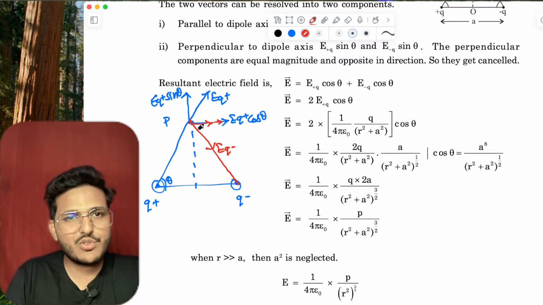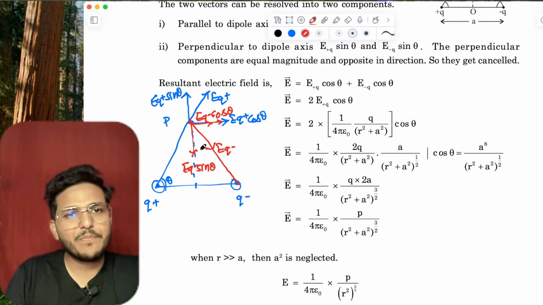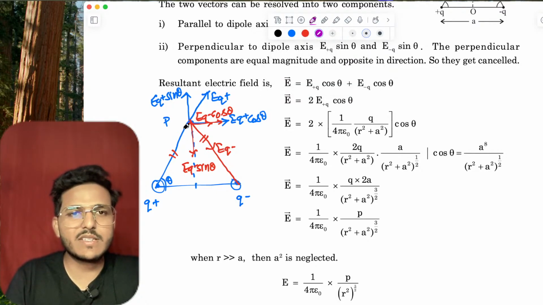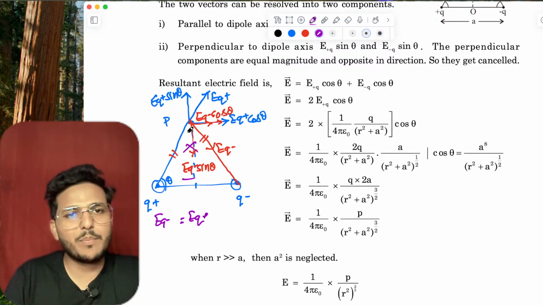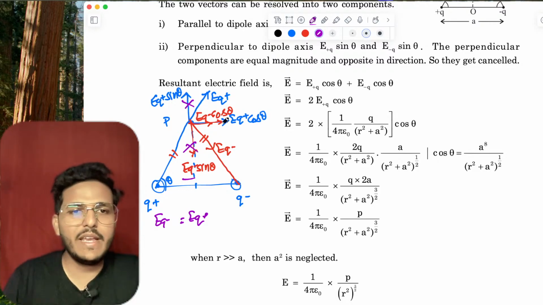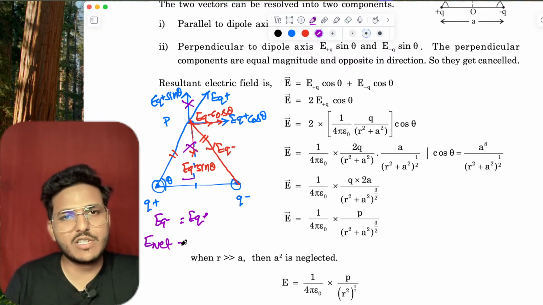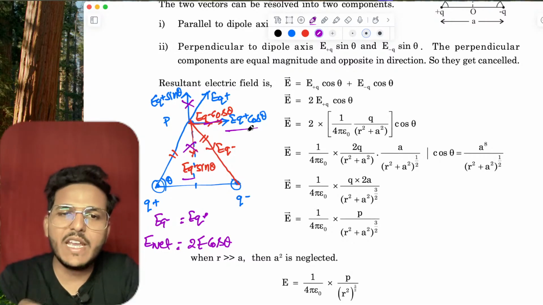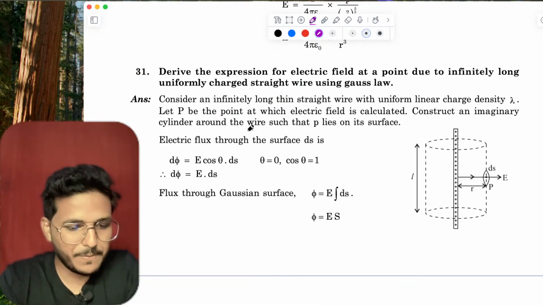So the other component is EQ negative cos theta and EQ negative sin theta. See, these distances are equal. If these are equal distances, that means EQ negative equals EQ positive, so the perpendicular ones cancel out. Only you have to add E net, which equals 2E cos theta. This E cos theta and E cos theta, that is 2E cos theta. Now put the value of E and solve it.